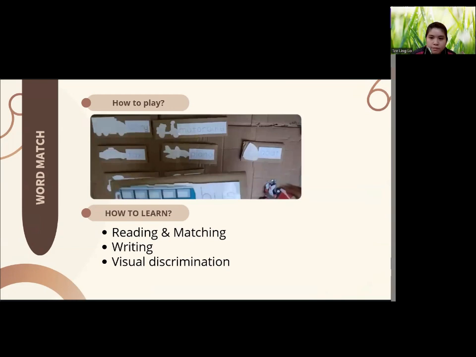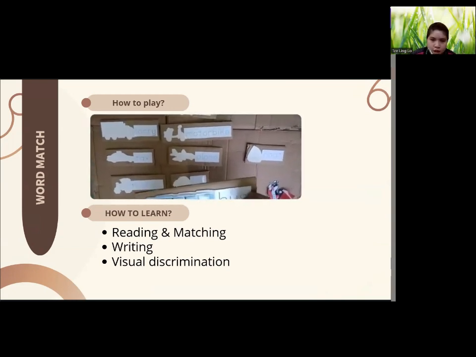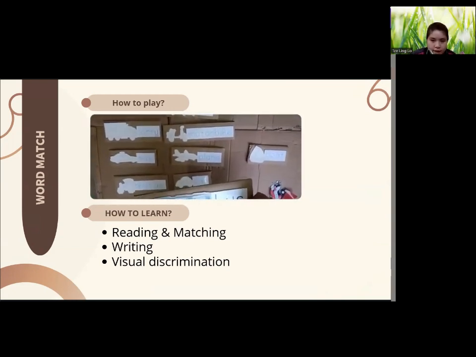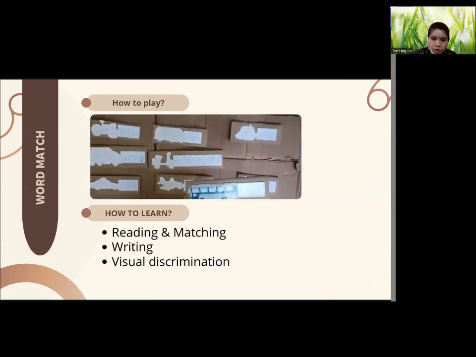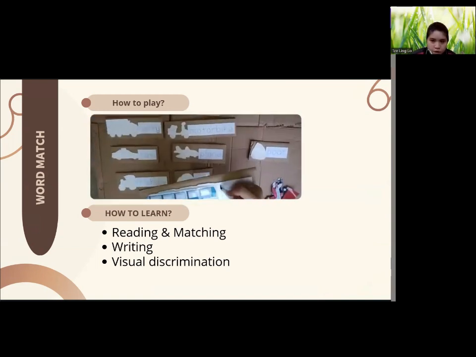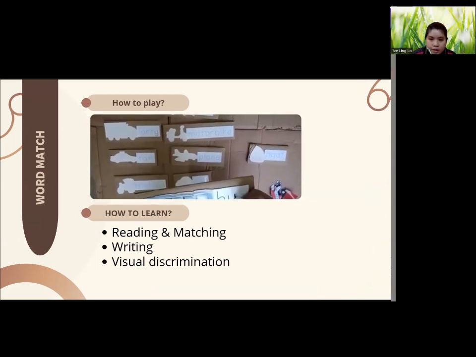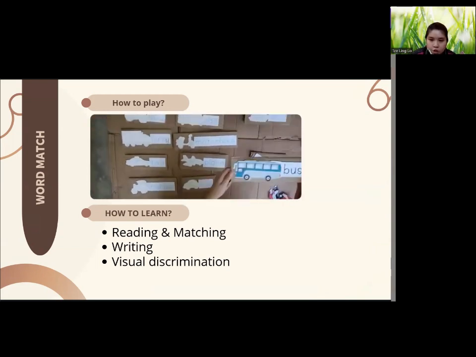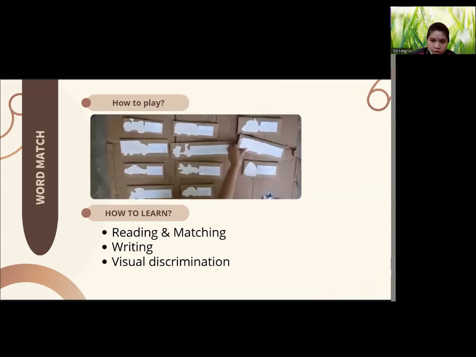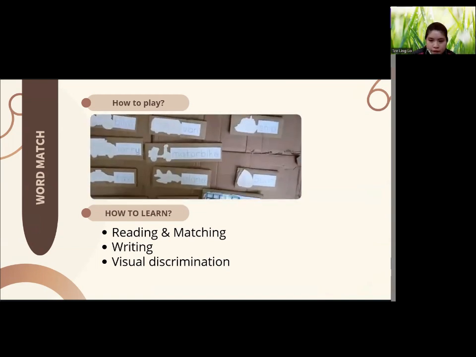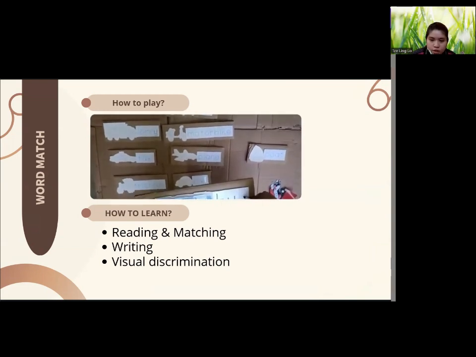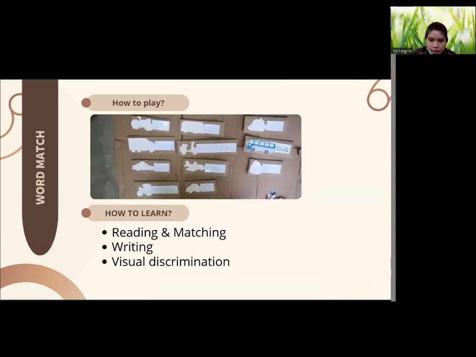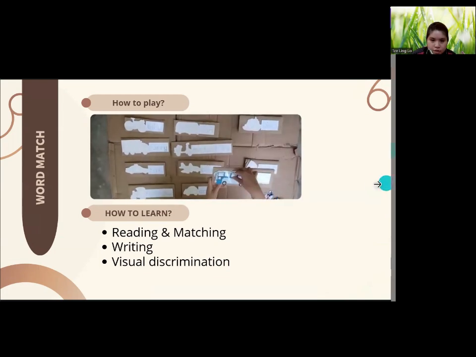Next, children match each transport to its correct shadow. Then, children trace and write the dotted line of the transport word. In this game, children develop their reading skills by matching transport names with their shadows, improve their writing skills by tracing the words, and enhance visual discrimination by identifying shapes and shadows.